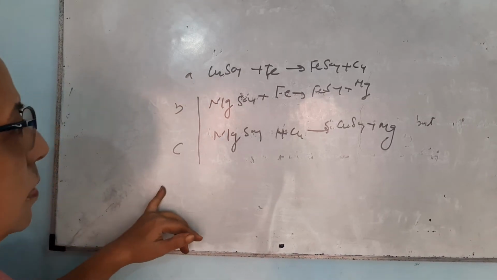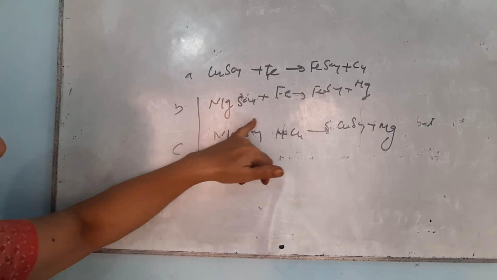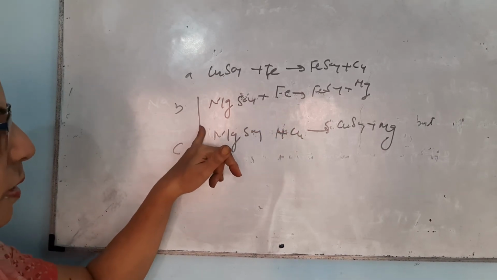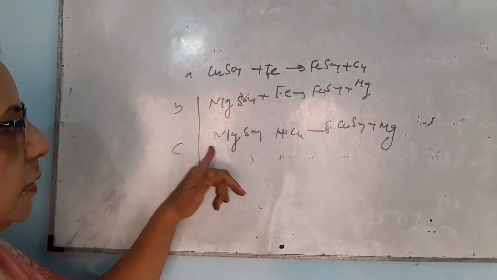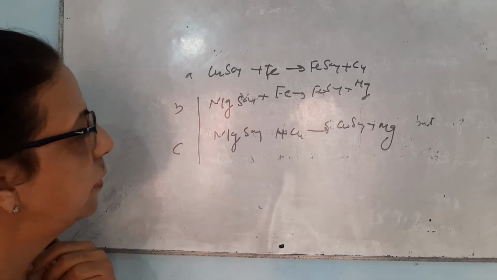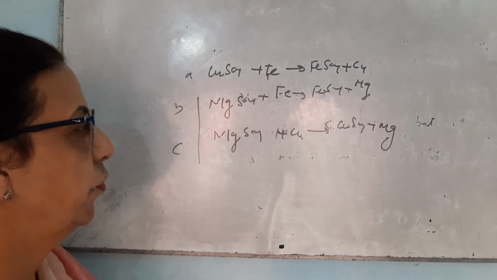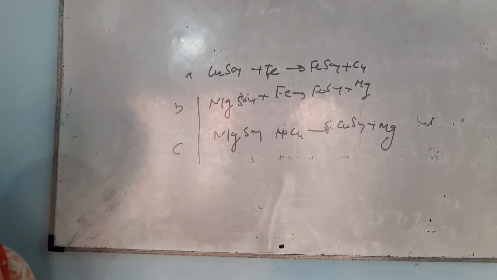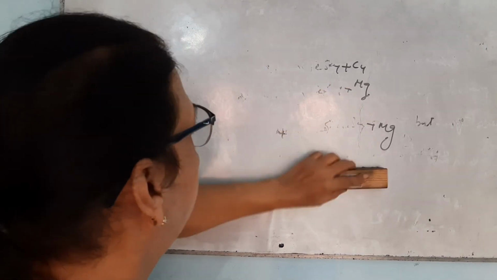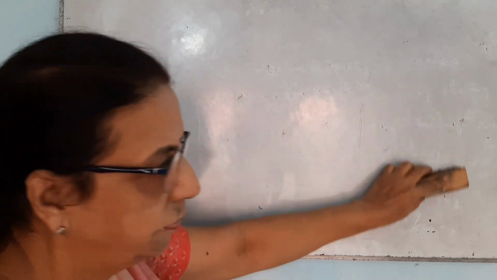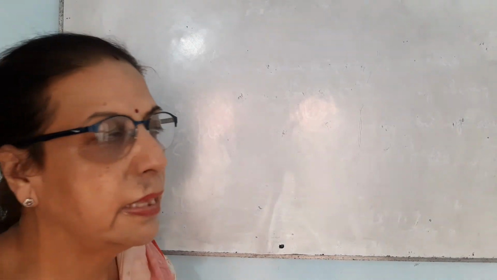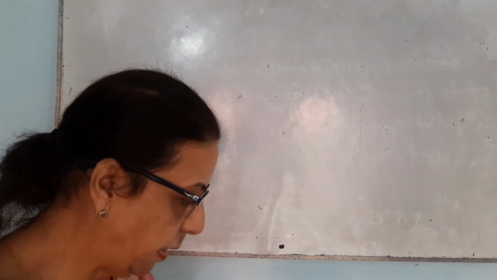Why? Because magnesium is more reactive than iron, so iron will not be able to displace magnesium. In the next reaction, magnesium is more reactive than copper, so copper will not be able to displace magnesium from its salt solution. The more reactive metal displaces the less reactive metal from its salt solution. That is the basic principle of the reactivity series, so in this case there will be no displacement.